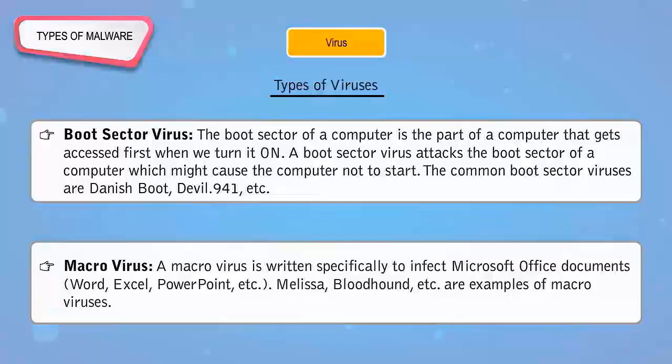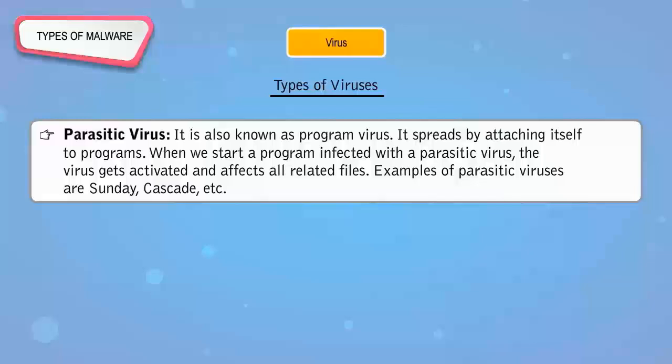Macrovirus. A macrovirus is written specifically to infect Microsoft Office documents, Word, Excel, PowerPoint, etc. Melissa, Bloodhound, etc. are examples of macroviruses. Parasitic virus. It is also known as program virus. It spreads by attaching itself to programs. When we start a program infected with a parasitic virus, the virus gets activated and affects all related files. Examples of parasitic viruses are Sunday, Cascade, etc.